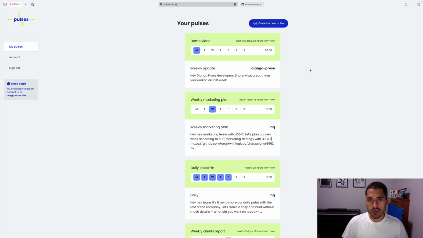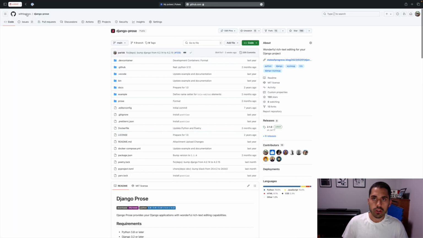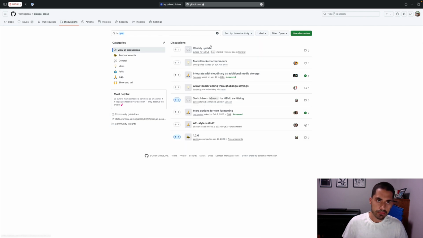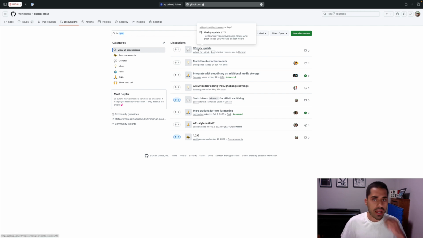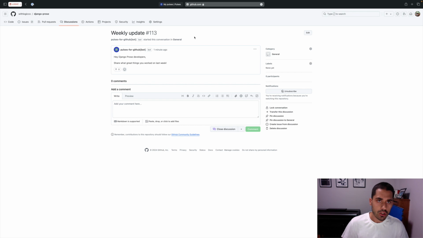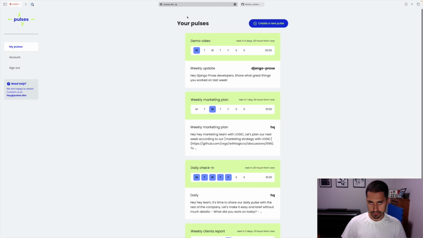So fast forward a couple of minutes later, let's go to GitHub, and we can see that a discussion was created based on our Pulse configuration and discussion template. So as we configured, our discussion was created by our Pulse at 8 p.m. on Monday in the repository, in the discussions category we picked, and with the title and body that we set.